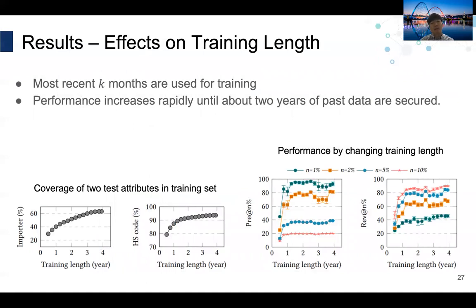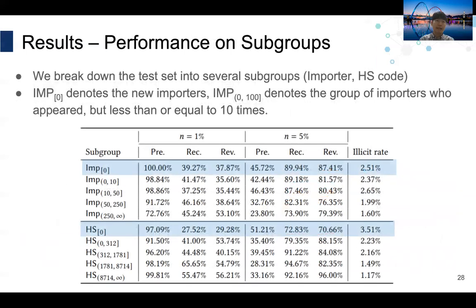Since we have multi-year amount of import data, we conducted experiments by varying the length of the training data. From the left figure, we conclude that the richer the training data, the less new information is acquired. And from the right figure, the prediction performance rapidly increased until about 2 years of past data are secured. We also break the test set into several subgroups of importers and HS codes. Notable result is that DATE achieves a high performance for unseen importers and unseen items, although their illicit rate is higher than the usual cases.